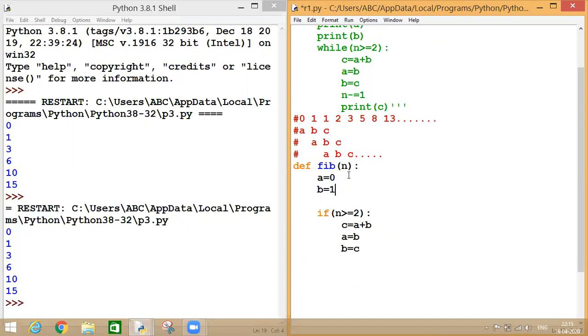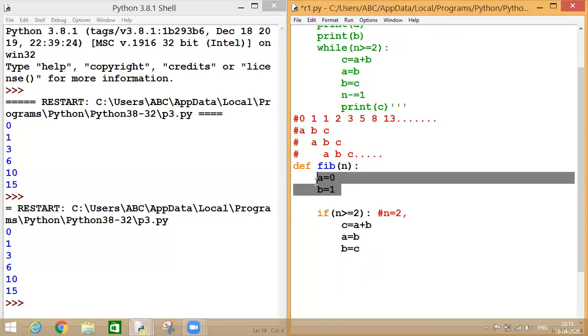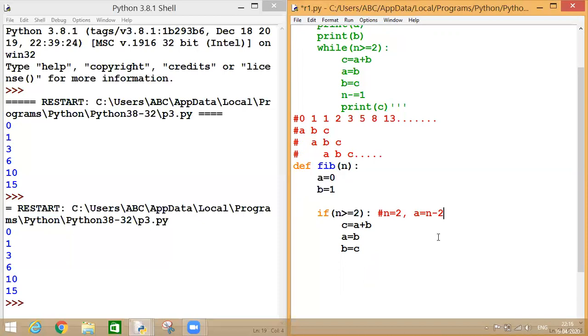If I talk about A and B, if my n is 2, let's take an example. Then accordingly, my A is what? A is n minus 2 because 2 minus 2 is 0, which is this.